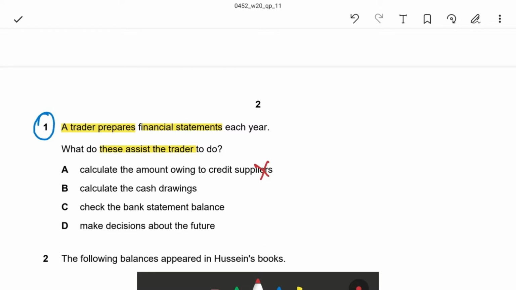Calculate the cash drawings. Wrong. Check the bank statement balance. Last, make decisions about the future. When the trader prepares the financial statements, it will help the business to make future decisions. So the correct answer is D.